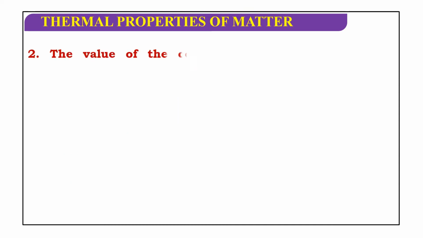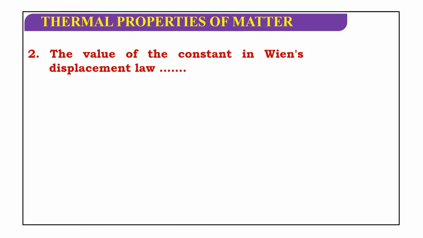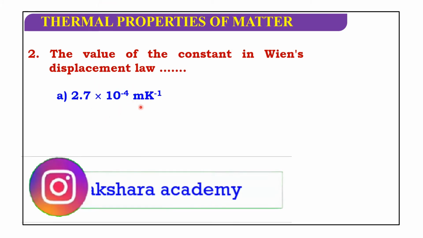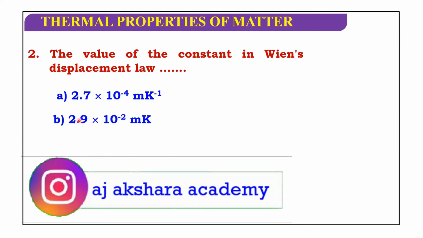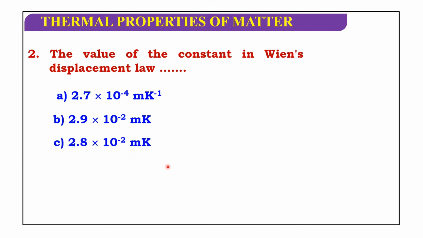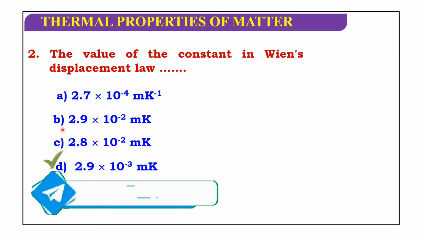Next one, the value of the constant in Wien's displacement law is 2.7 into 10 to the power of minus 4 meter Kelvin inverse, 2.9 into 10 to the power of minus 2 meter Kelvin, 2.8 into 10 to the power of minus 2 meter Kelvin, or 2.9 into 10 to the power of minus 3 meter Kelvin. So, in this the value of constant in Wien's displacement law is 2.9 into 10 to the power of minus 3 meter Kelvin.